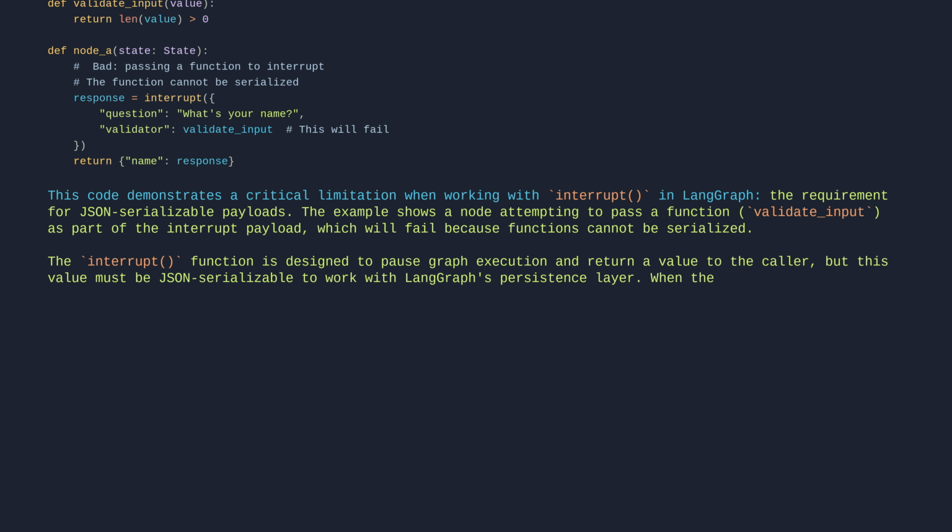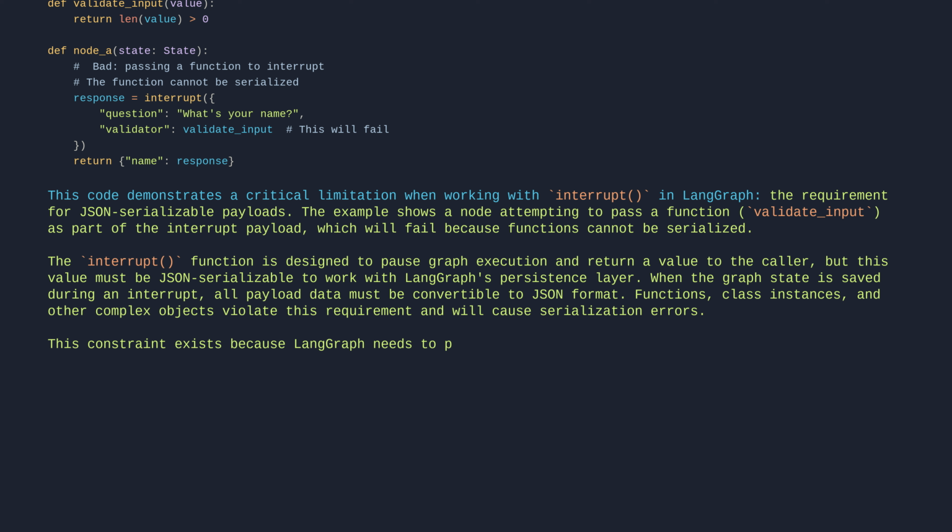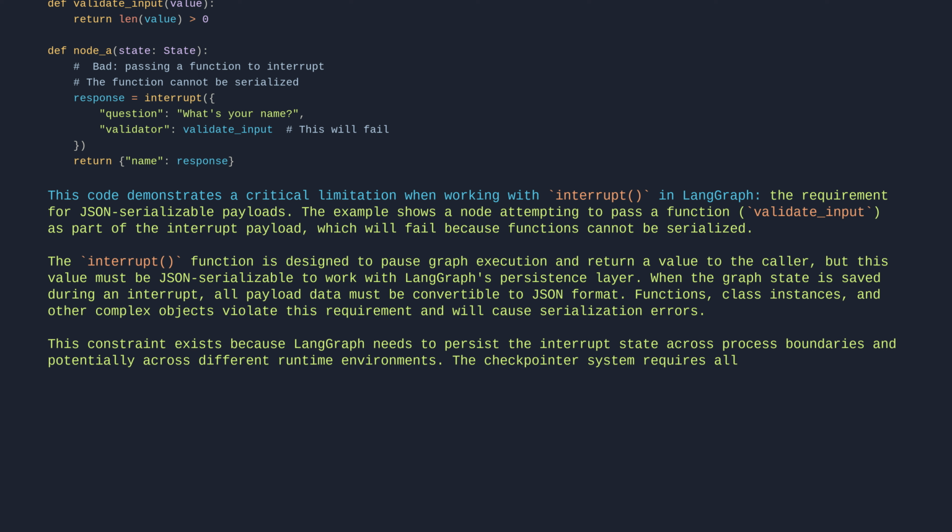When the graph state is saved during an interrupt, all payload data must be convertible to JSON format. Functions, class instances, and other complex objects violate this requirement and will cause serialization errors. This constraint exists because LangGraph needs to persist the interrupt state across process boundaries and potentially across different runtime environments. The checkpointer system requires all data to be serializable to ensure reliable state recovery when execution resumes.